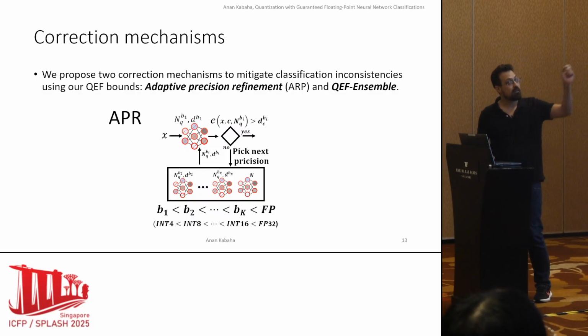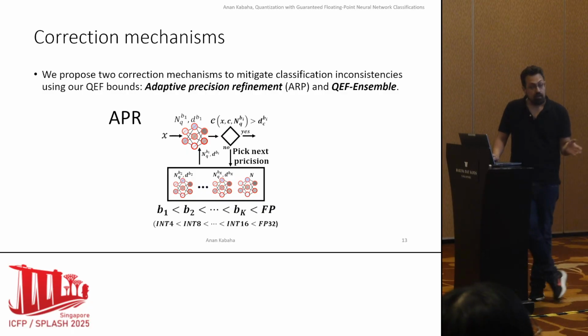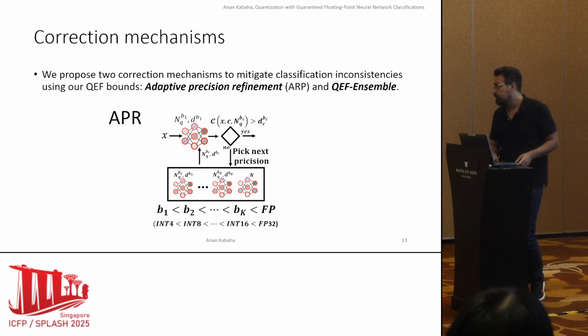Each time we have an input, we push it into the quantized network with the lowest precision. If we manage to guarantee consistency, then we are finished. Otherwise, we pick a higher precision. If all the quantized networks fail, we fall back to the floating point network. Thus, APR is guaranteed to always reproduce a floating point decision.